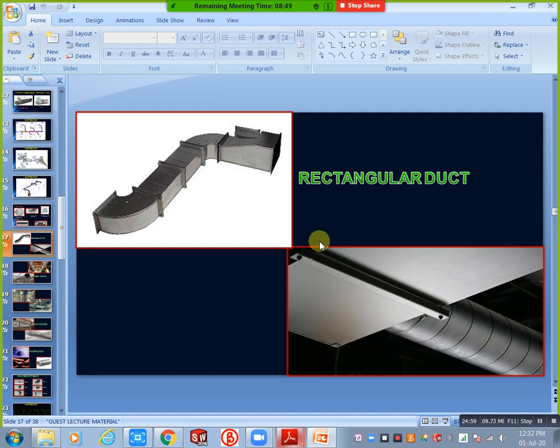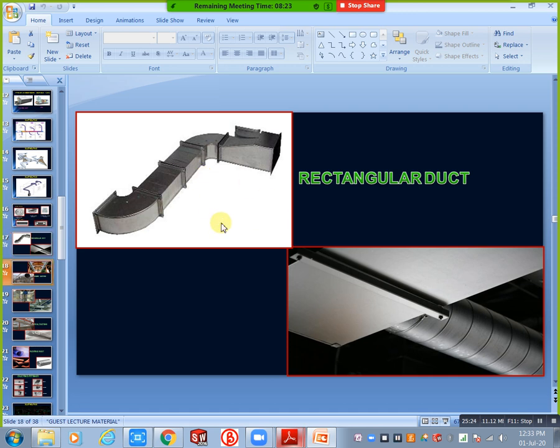But if you take circular or oval ducts, assembly and fabrication are somewhat complicated compared to this one, and you will also face some problems in maintenance with oval ducts. But compared to circular duct, you will get some cost increase in rectangular duct fabrication. This is a rounded duct, a circular duct, and you can see this is a circular air terminal.